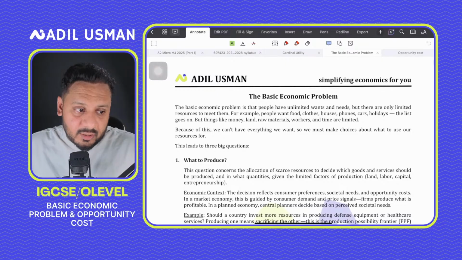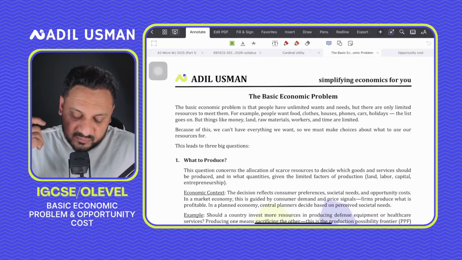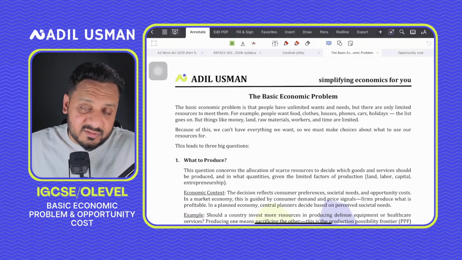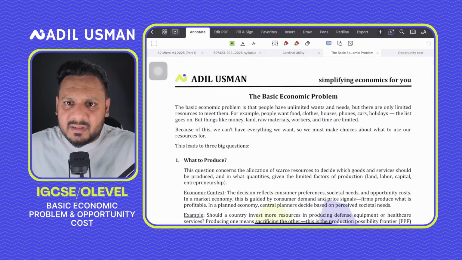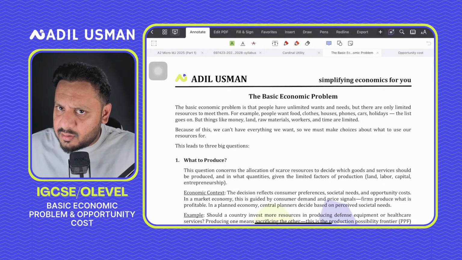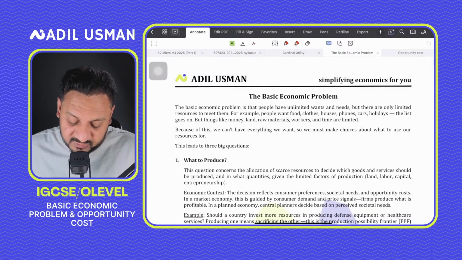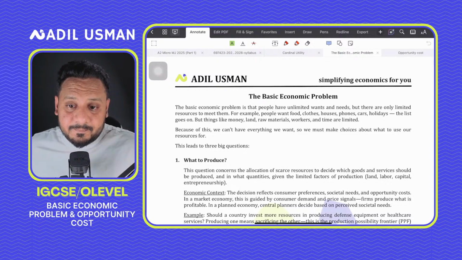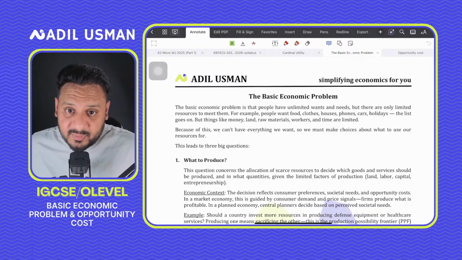And when we're studying economics, we have to first understand that if resources were not scarce, if there were unlimited resources in societies, then there would be no problems, there would be no poverty, everyone would have what they want. But that's not how things are. So resources are scarce, and when we say that resources are scarce, that leads us to the basic economic problem in economics, that you can also see on your screens as well.